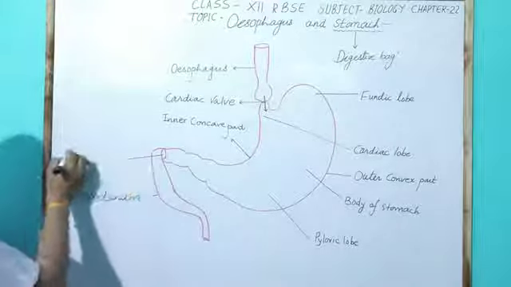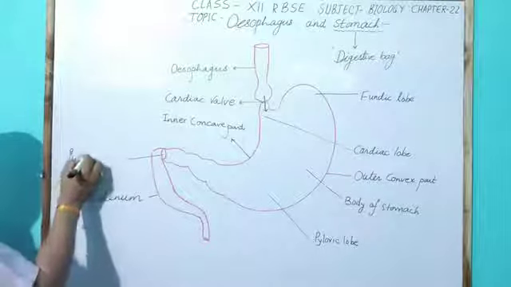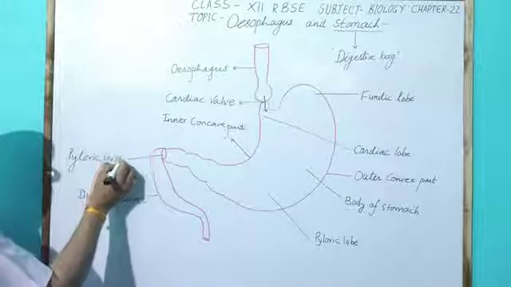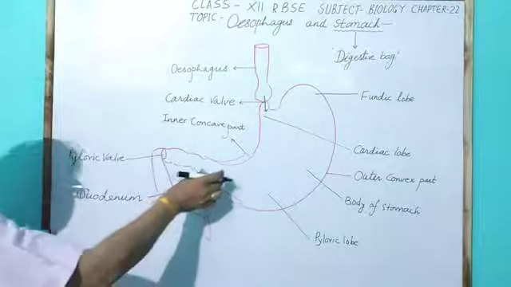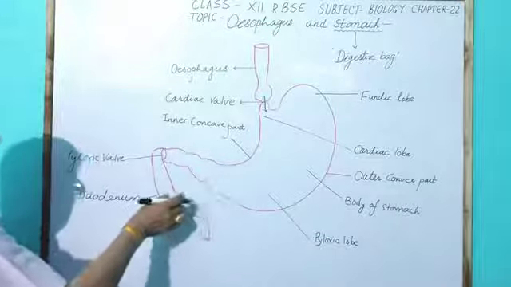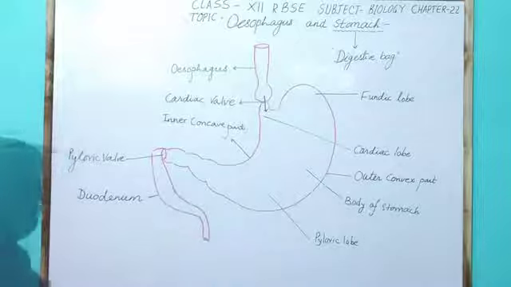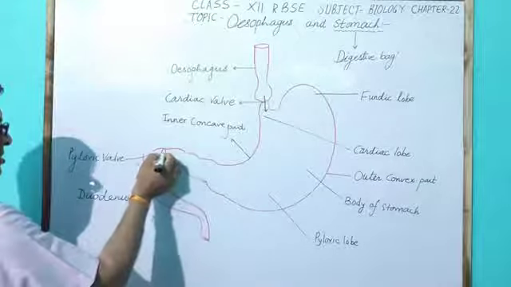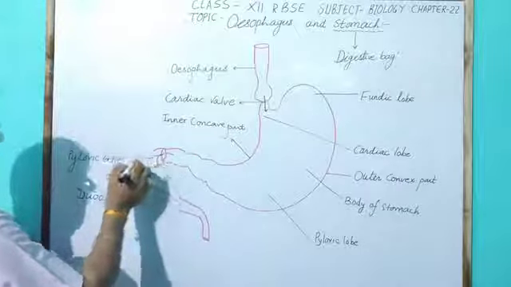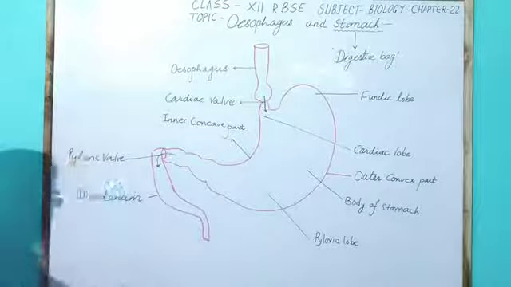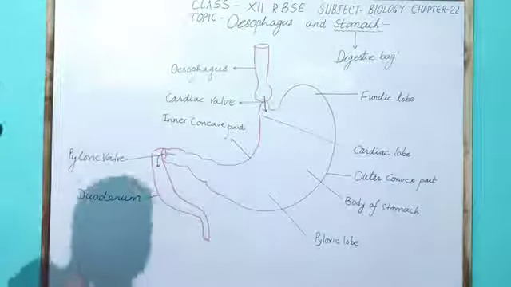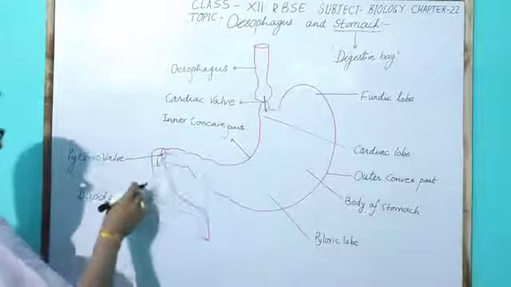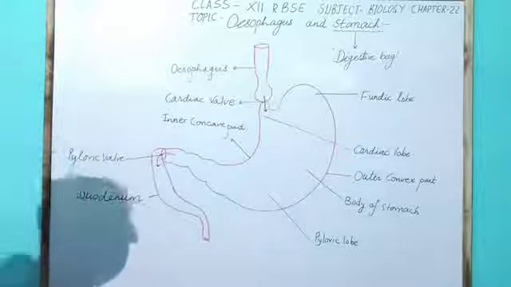pyloric valve. The pyloric valve is present between the stomach and the duodenum. Here food enters from the stomach into the duodenum through the pyloric valve, as the valve opens suddenly and food enters the duodenum.